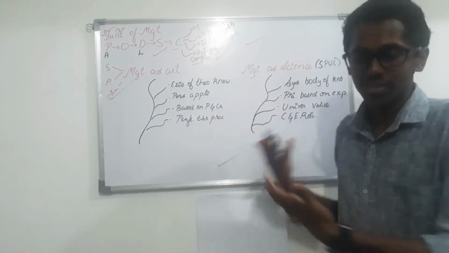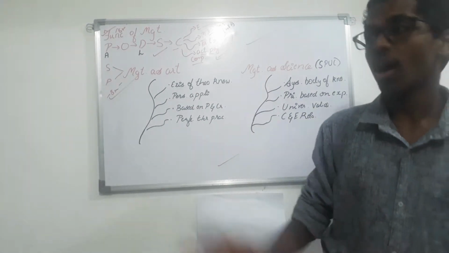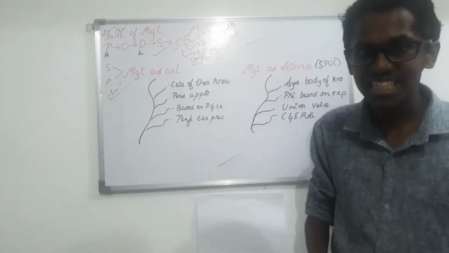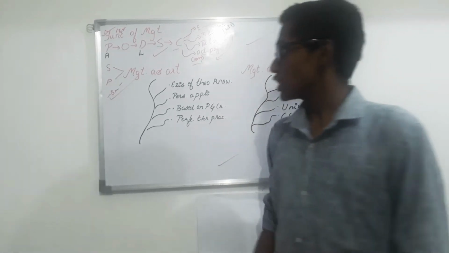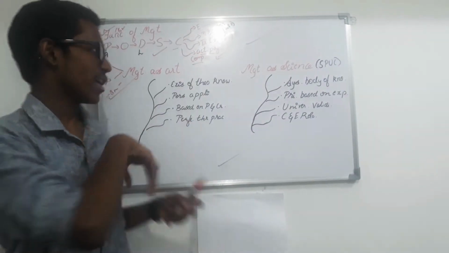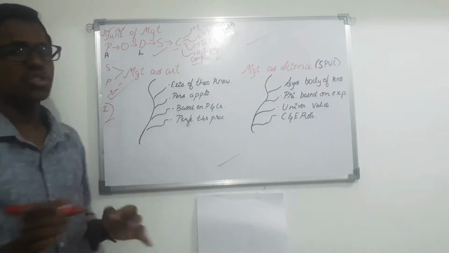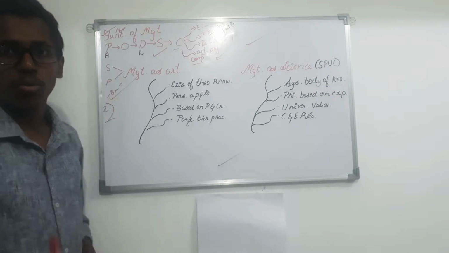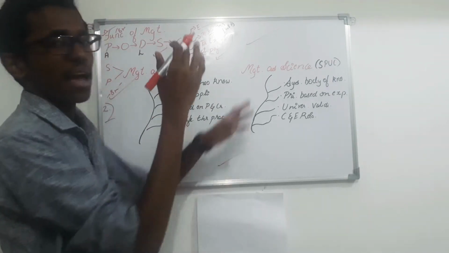Once that question is asked, you're supposed to mention in depth what is management as art, what is management as science, and which are the basic features, and you're supposed to explain regarding it. So now let's get started with the second question. This is also a most commonly repeated question in most exams. Management as art and management as science.